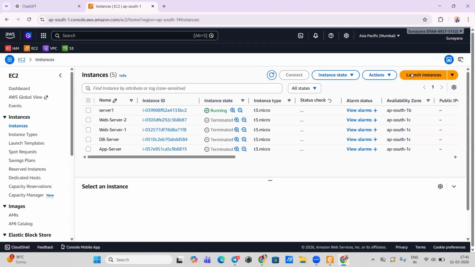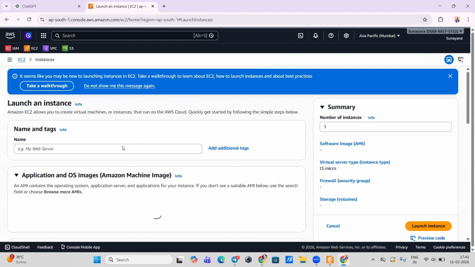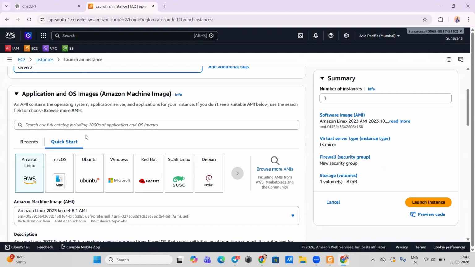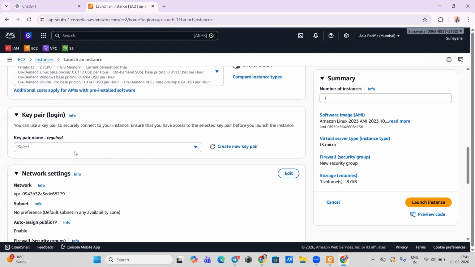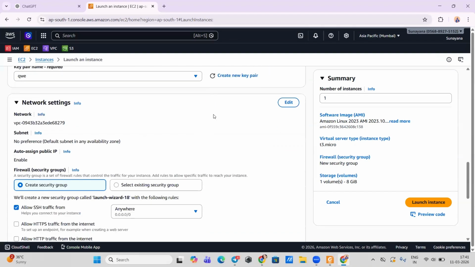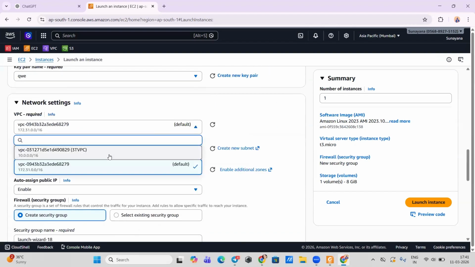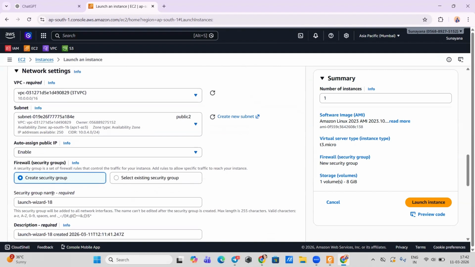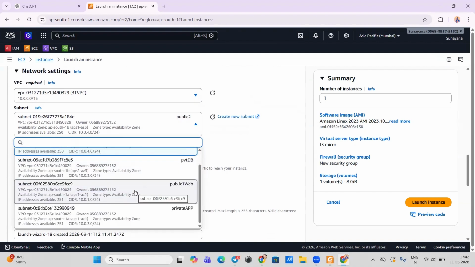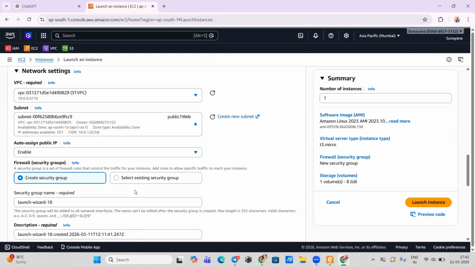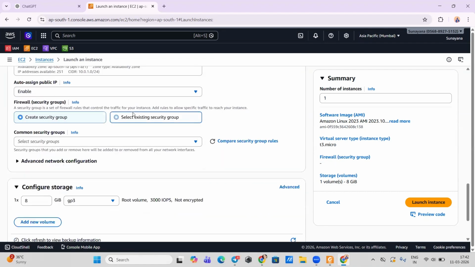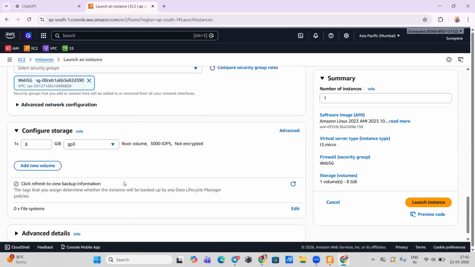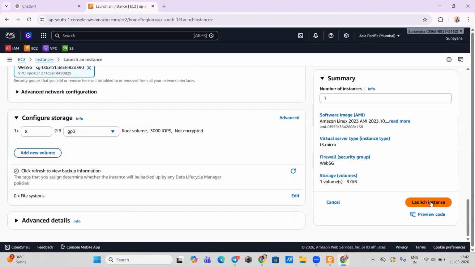Create another instance. But then we're gonna say server 2. Keep it as it is. Select a key pair. Choose your VPC. This is also gonna be public. Enable it. Let's choose public one for this. Select existing. This is also for the public one. That's it.